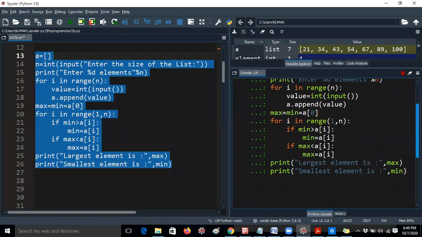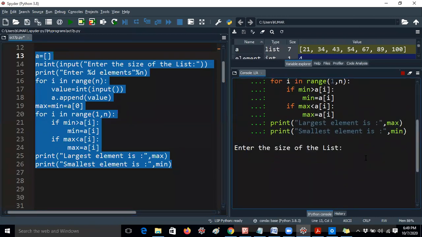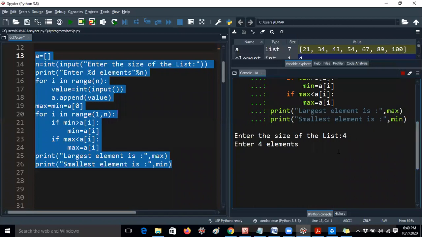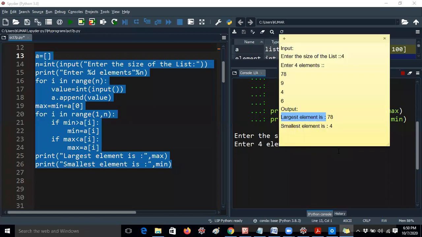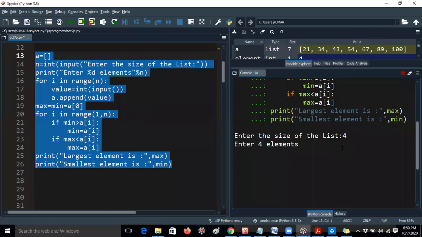Let me write. So I am taking 4 elements. Okay, I will take any elements, that's not an issue because I removed those names. Actually, I have given 9, I think I have given 4. What elements I have given? I did not remember actually. So what elements we have here? Okay, I will give any other 4 elements, whatever it may be. Okay, the program will work, right?